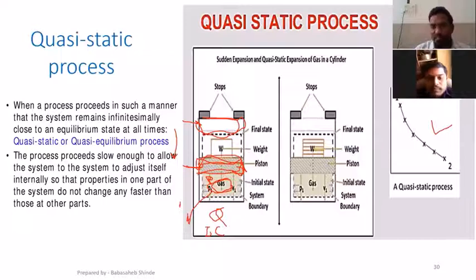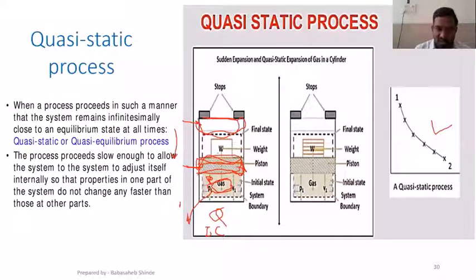In the second case, instead of putting all the weight at once, we are going to divide that weight into parts. So suppose the same arrangement is there and I have applied all the weight but in parts. The pressure is increased. Now I will remove one slab.